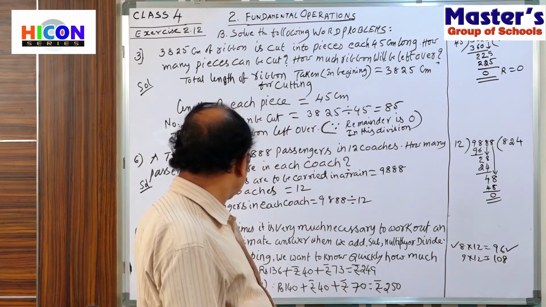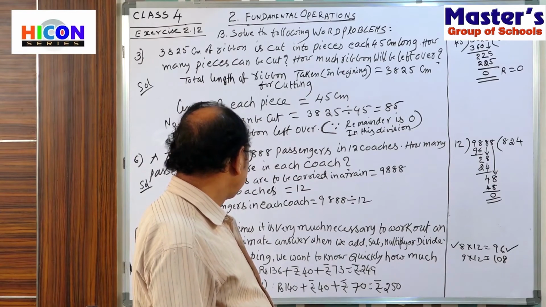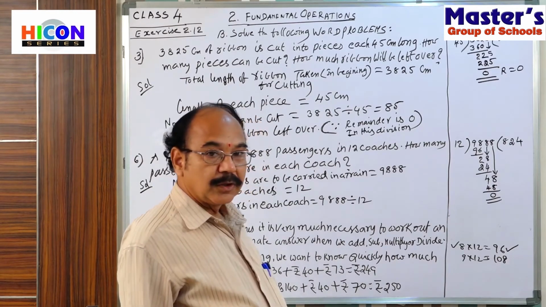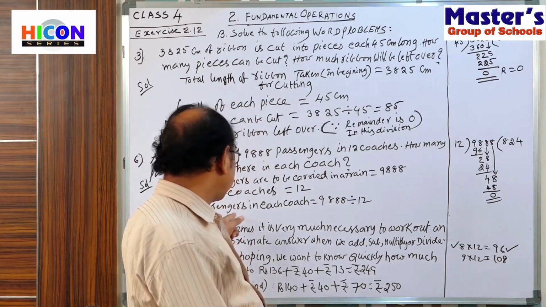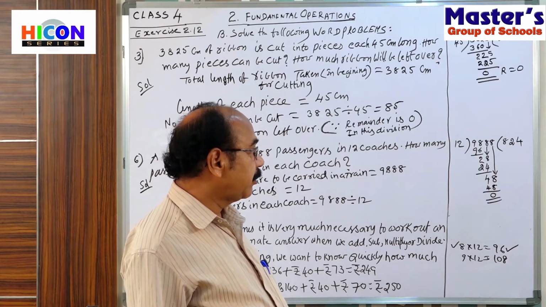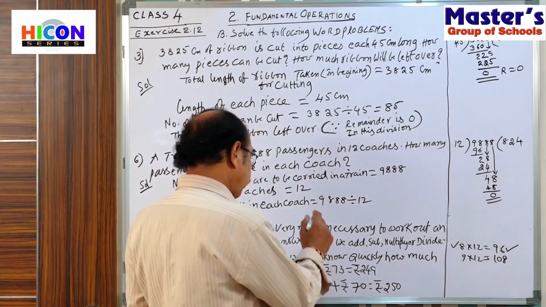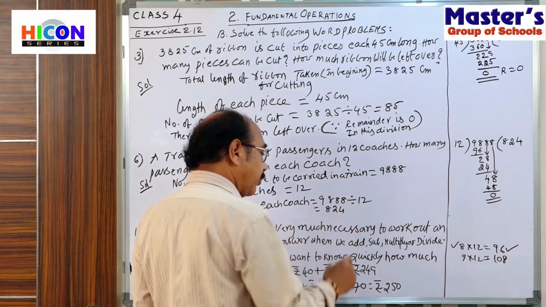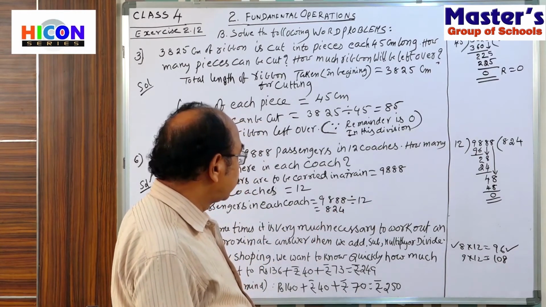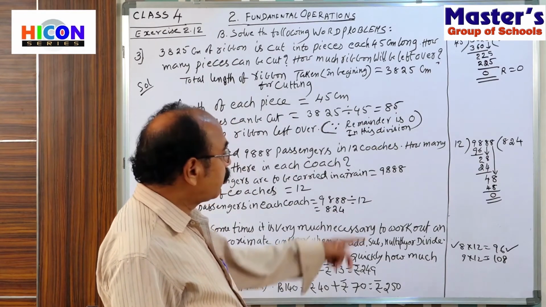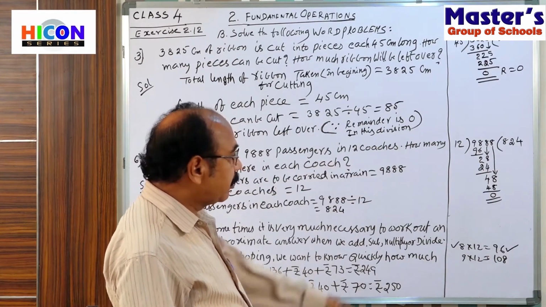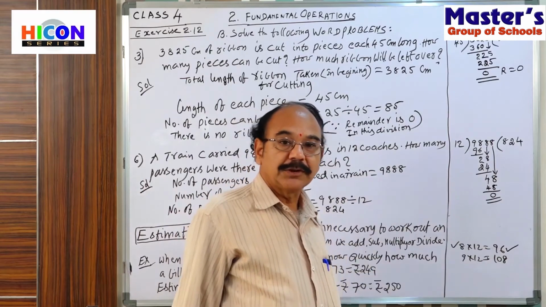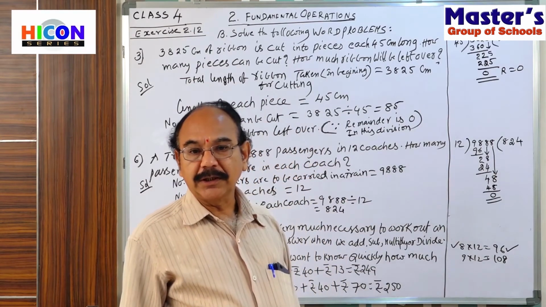passengers. Okay. In each coach, how many passengers? 824. So here you write 824 passengers. Here no passengers will be left. Why? Because here it is exactly divisible.